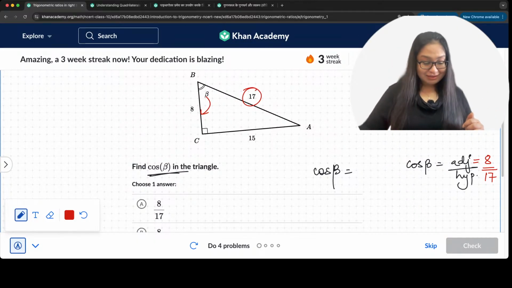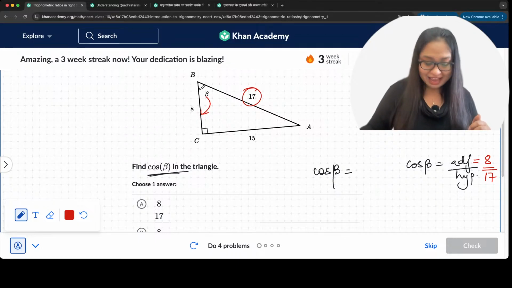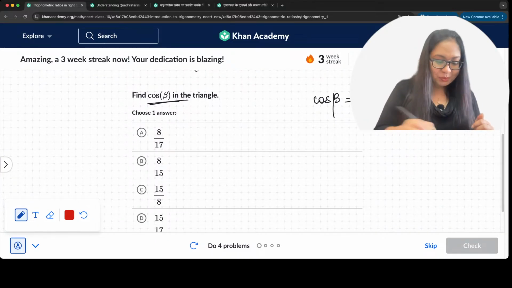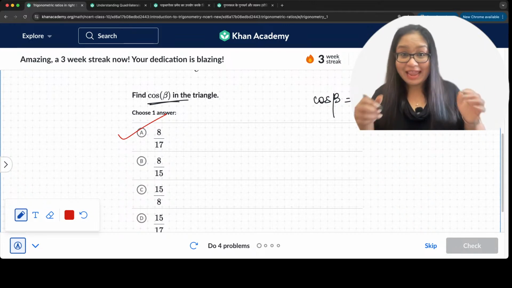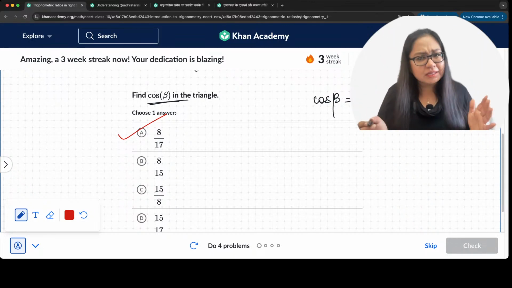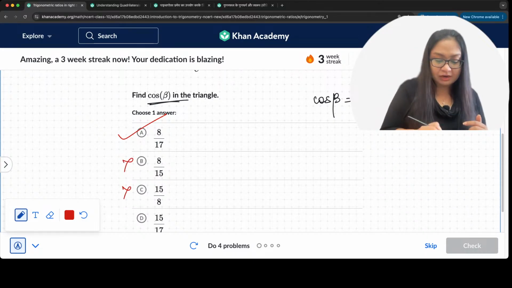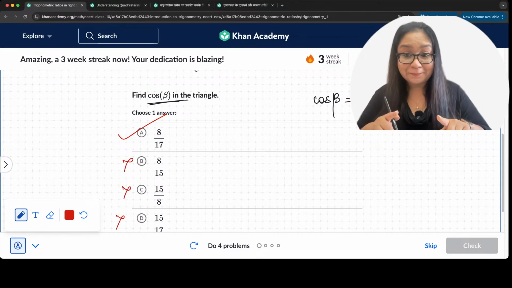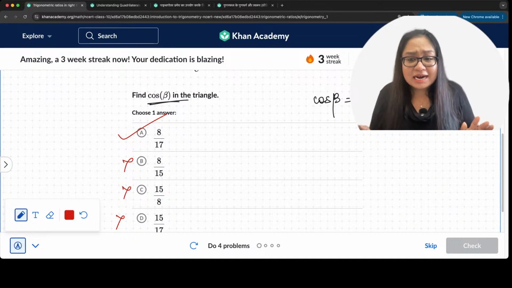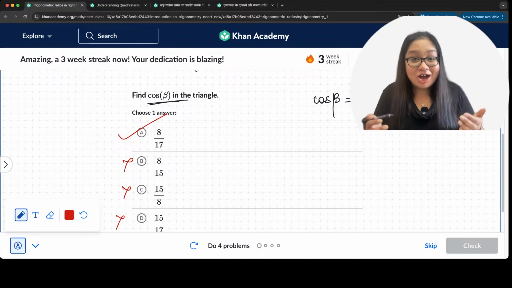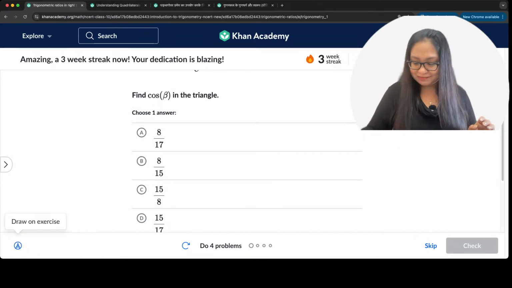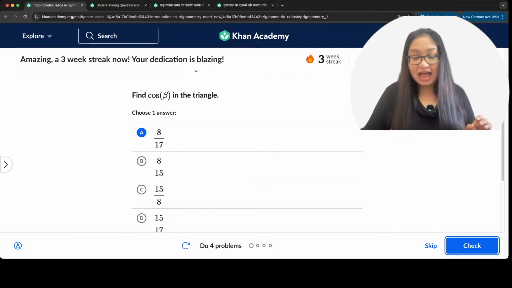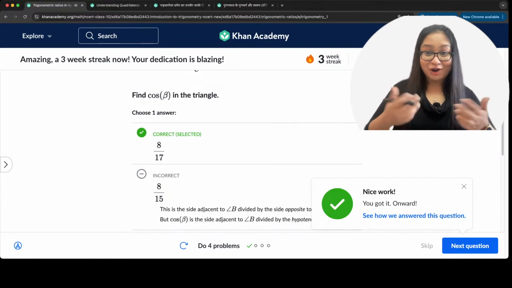So what do we get? Here we can look at the different options. We have option number A as 8 by 17. That is the correct one, right? 8 by 17, option number A. All the other options are wrong because not 8 by 15, not 15 by 8, not 15 by 17. Does everybody understand how we are calculating cos of the angle? Let's go ahead and mark the answer, 8 by 17, and go for a check. Here we go. All good, right?